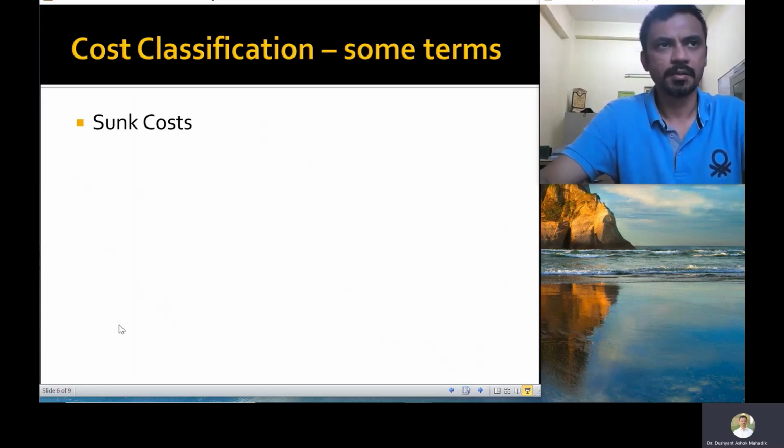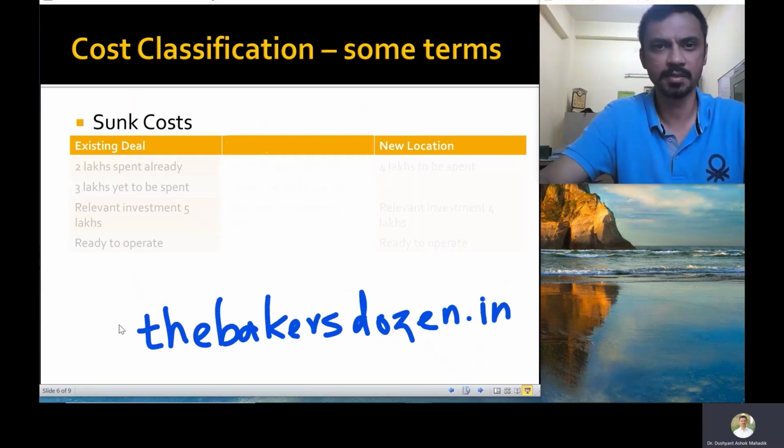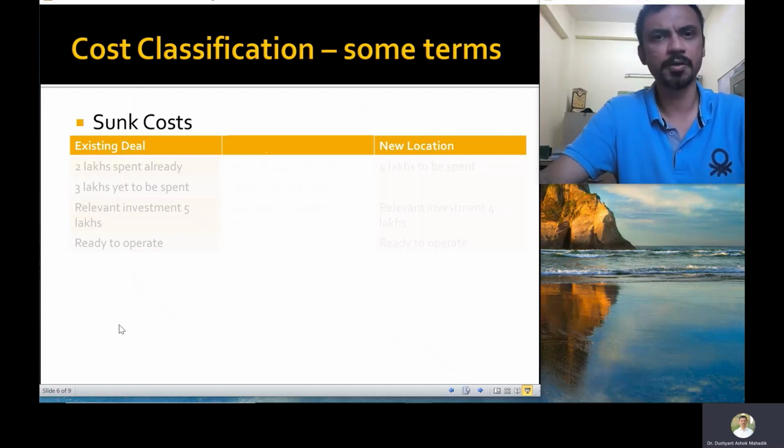And to understand this, let us take an example, which was a real world example, that happened to my friend by name Sneh Jain, who is into the bakery business. He runs a startup called the Baker's Dozen, mainly out of Mumbai. But recently he was thinking of branching out to a new city, and they had got into an agreement with a landlord, taken possession of the new place where they would set up this shop.